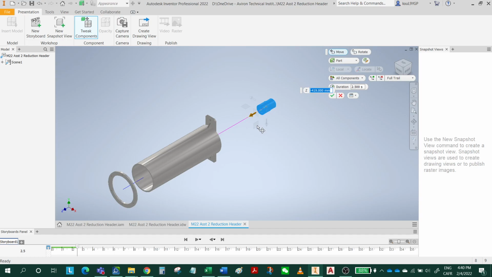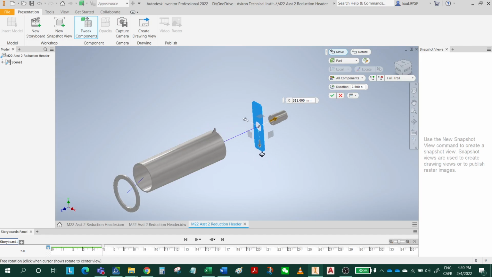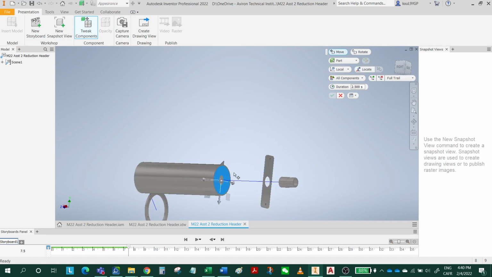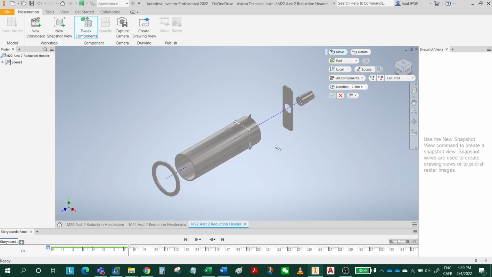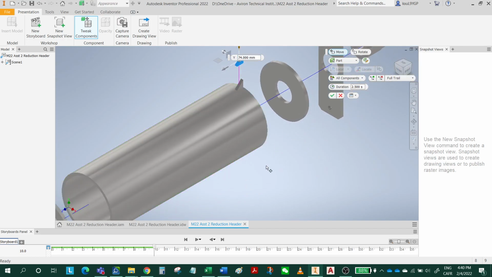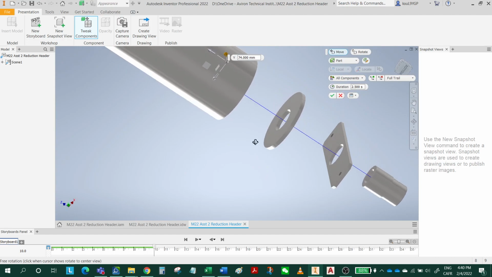And next, I'm gonna select this file, and I'm gonna tweak it, move this to the right. Leave more space because you have a few other components. And click on this file, move this, and you rotate a little bit, select the other file. Hold the shift key and middle mouse wheel, select this file, and go back to isometric, and you're gonna tweak this file. And for the other part, make it upwards. Hold your shift key and the middle mouse wheel.